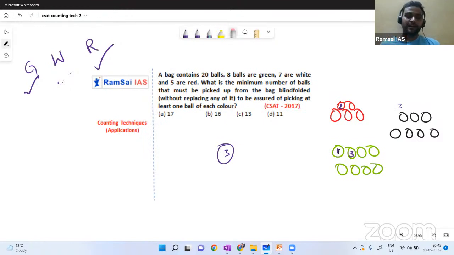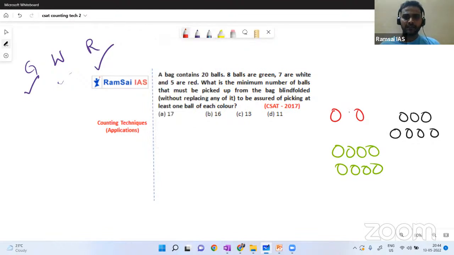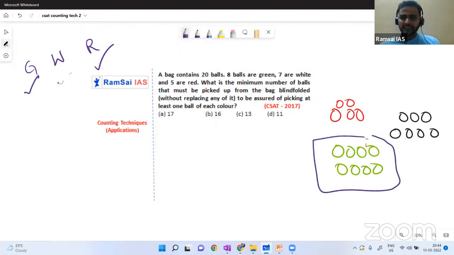There is a very small pattern process for this. Initially you have to consider the highest number of balls. How many red do we have? 5 red balls. You have to select the highest number of balls first. The highest number of balls are green balls, so I'll consider green balls first. Just imagine I am very unlucky. So the first 8 balls I picked blindfolded are green balls only.